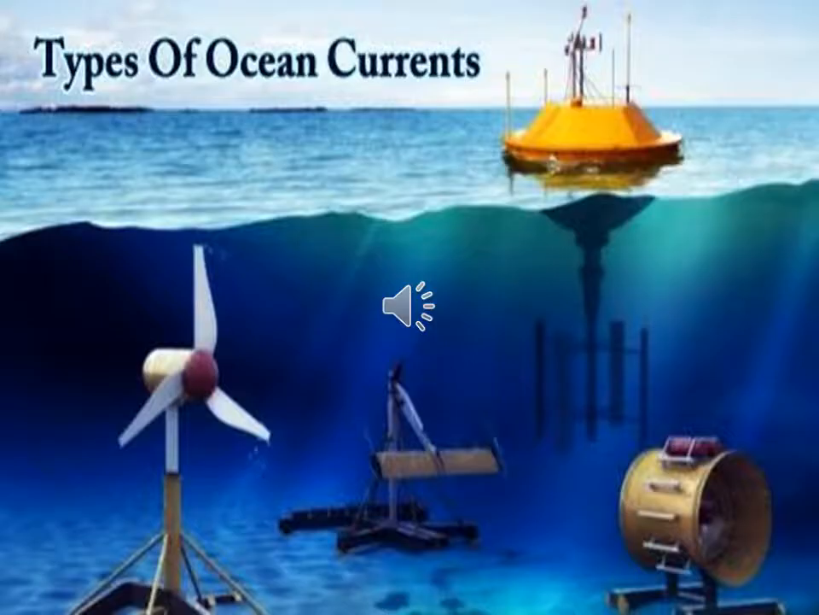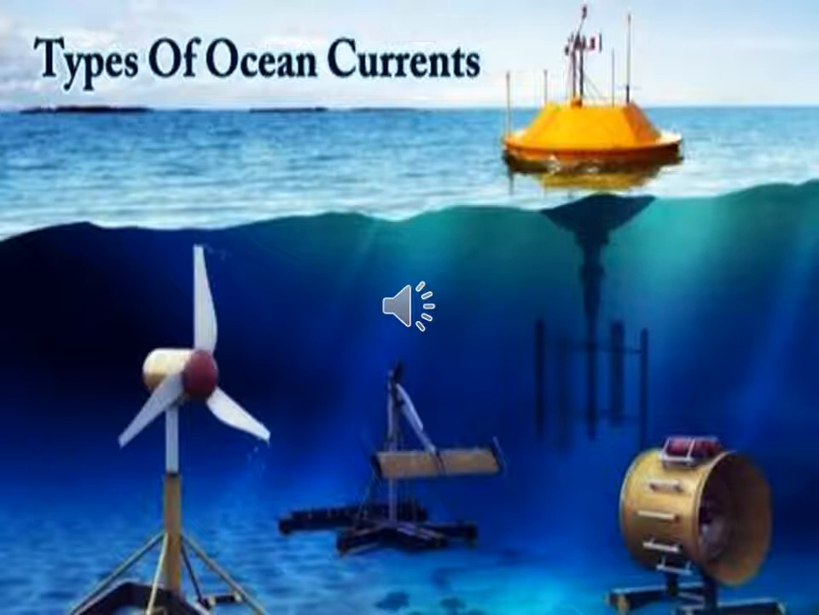The factors that generate ocean currents are earth rotation, prevailing wind, and difference in temperature and salinity of the ocean water. Salinity means the amount of salt present.